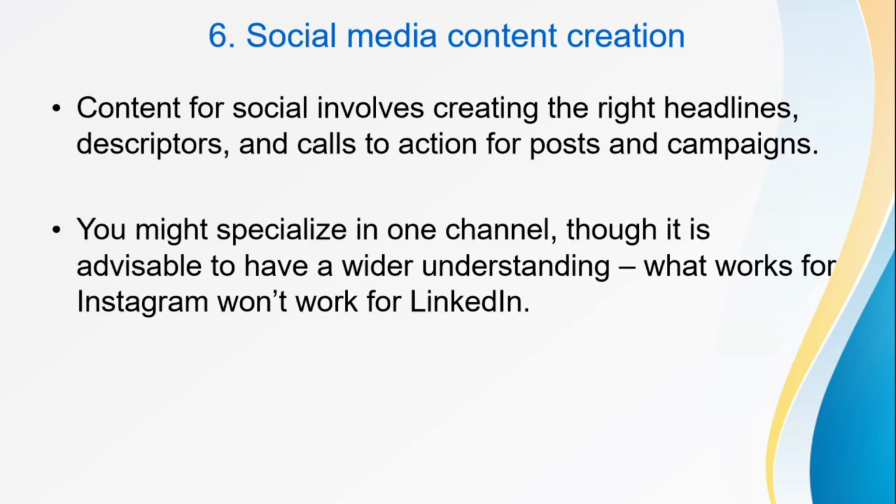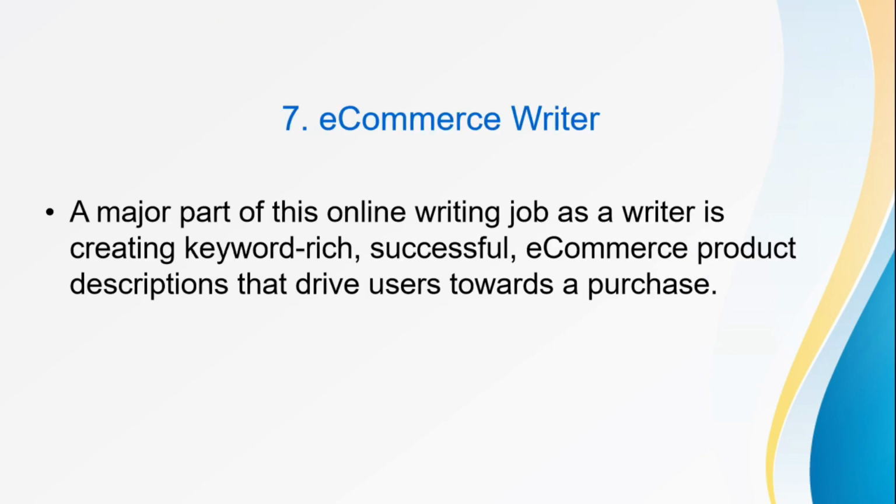And the sixth item is the social media content creation. Now content for social media involves creating the right headlines, descriptors, and calls to action for posts and campaigns. And the seventh item is the e-commerce writer. Guys, remember that a major part of this online writing job, as a writer, your task is to create keyword rich, successful e-commerce product descriptions that drive users towards purchasing a certain product.